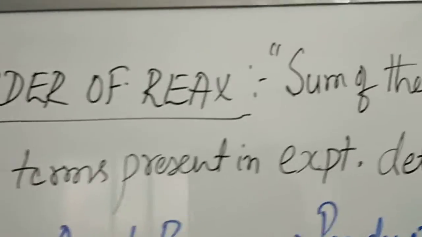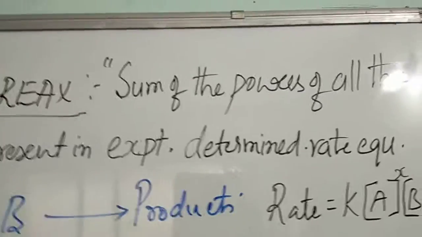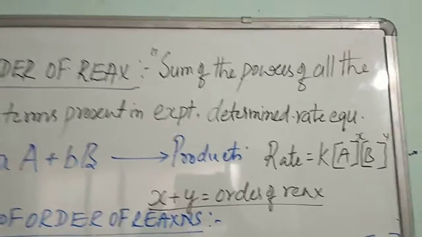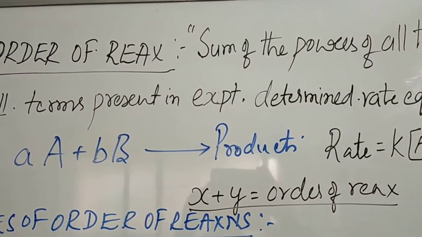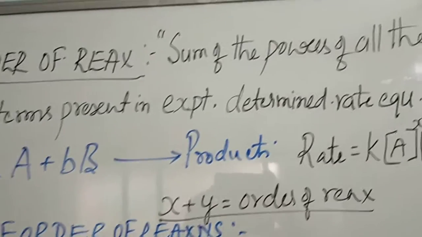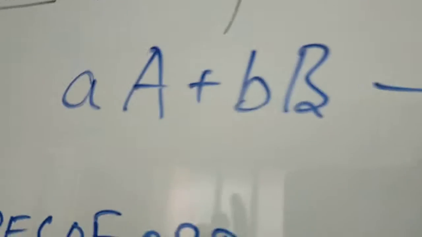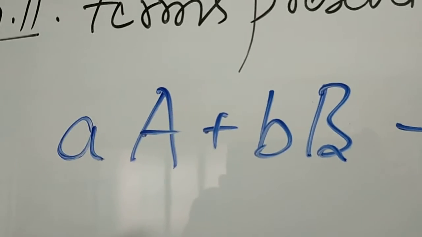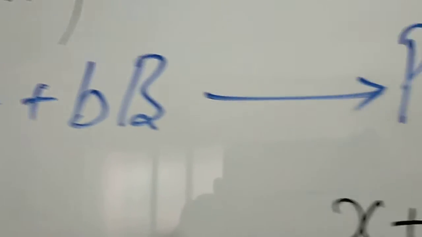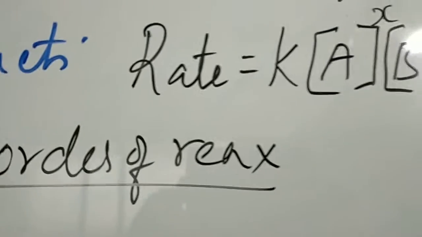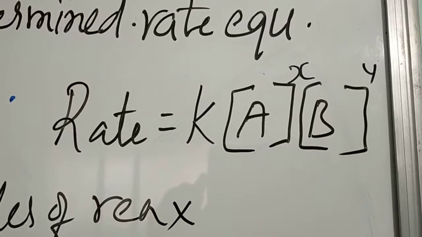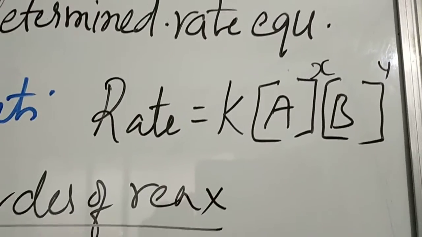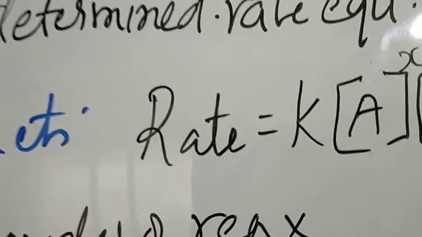Now, order of reaction. Order of reaction is, just observe, the sum of the powers of the concentration terms in the experimentally determined rate equation. Here is one example. a A plus b B, reactants, react together to give products. If the rate is equal to K times concentration of A to the power X and B to the power Y, X and Y are the powers of the concentration terms in an experimentally determined rate equation.